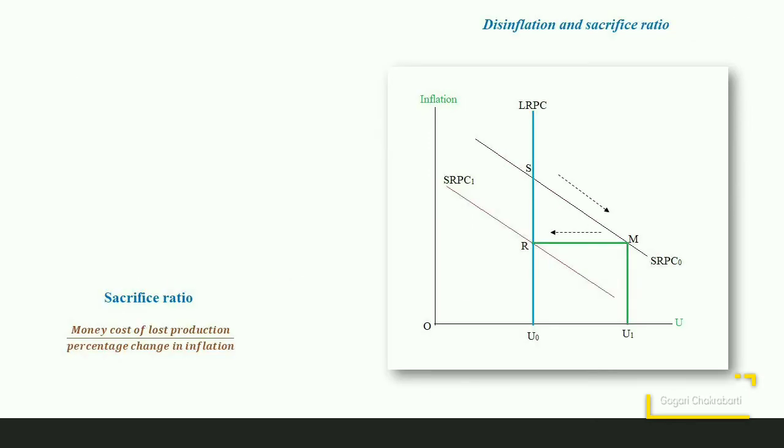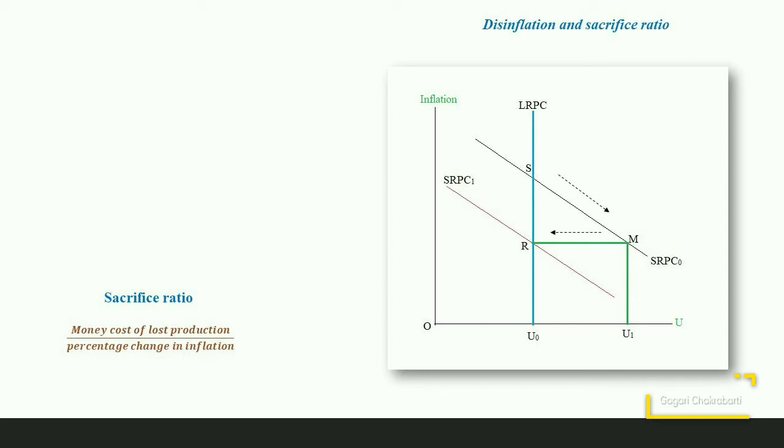Let us now consider the cost of reducing inflation in an economy. So, is it possible for the policymakers to reduce the rate of inflation when it is sufficiently high in the economy?